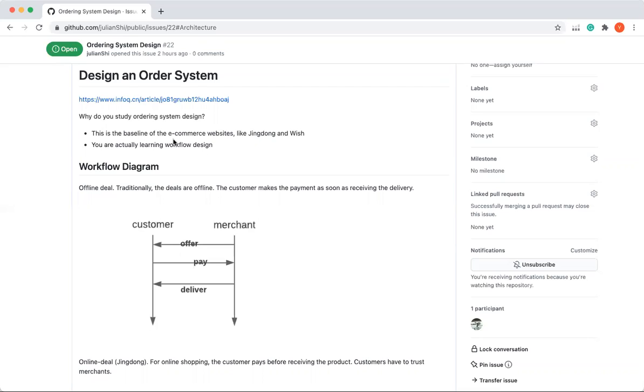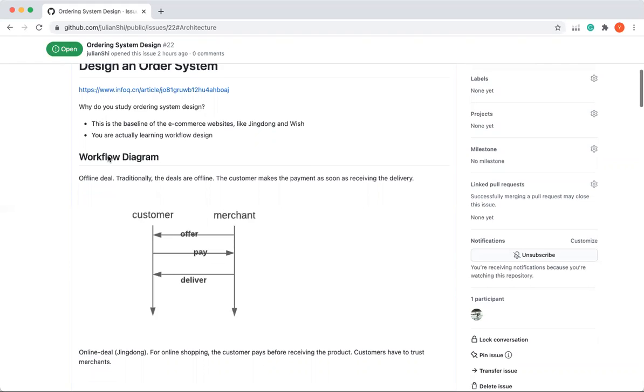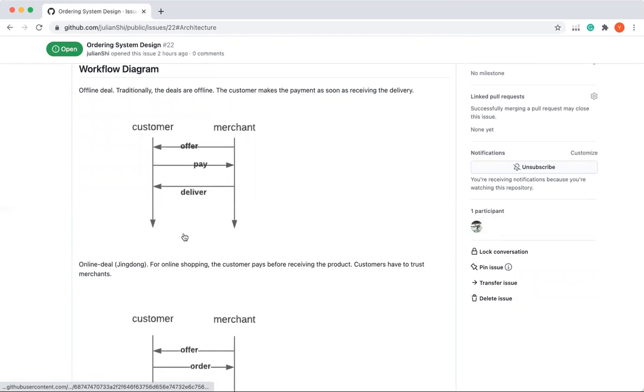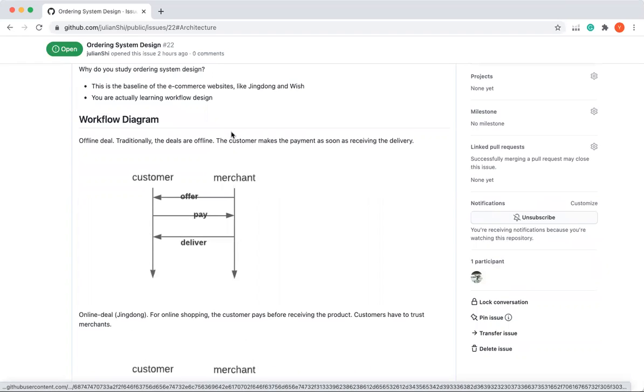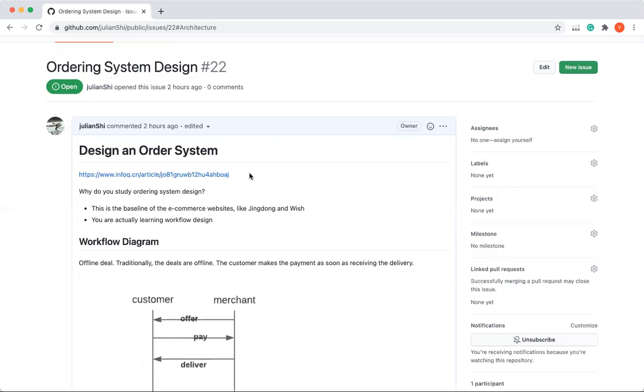This topic is not anything new, it's a system design topic. So I wrote this letter to you to give an introduction. This introduction will begin with the workflow, then the data design, and finally the architecture.